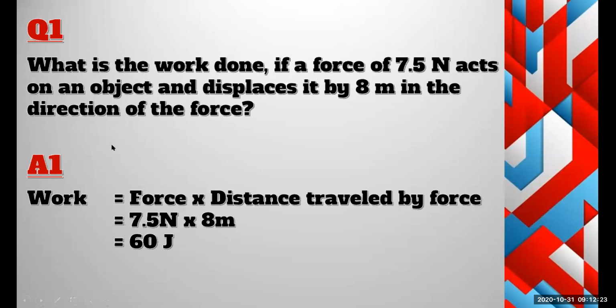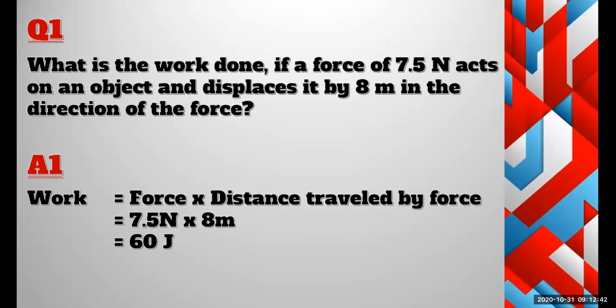If a question like this comes in a structured essay or essay, there is a proper way of answering it. Mostly, if they give 2 marks for a question like this, first you have to write the formula. Formula is very important.